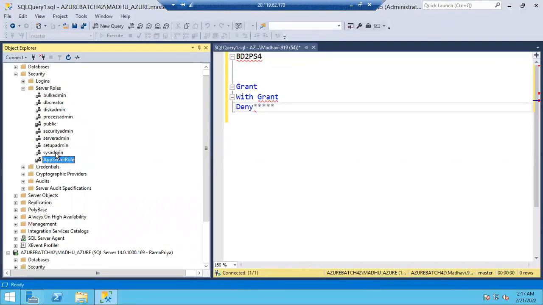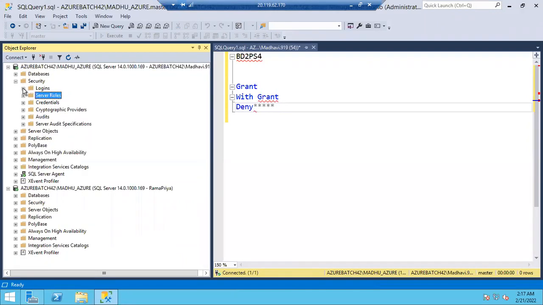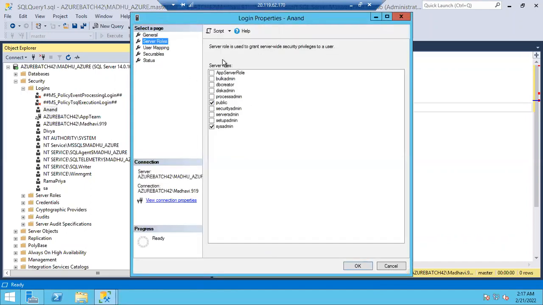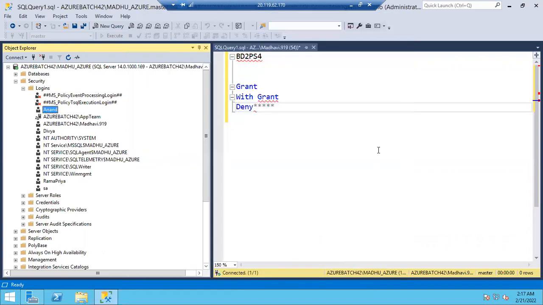And under the server role, you can see that role, app server role. Earlier, you could only see these roles, right? Once you create this customized server role, you can see that role. How to add any login? Same way. I want to add Anand to that particular role. Go to server roles. You can see under these roles, app server role. That's it, guys.